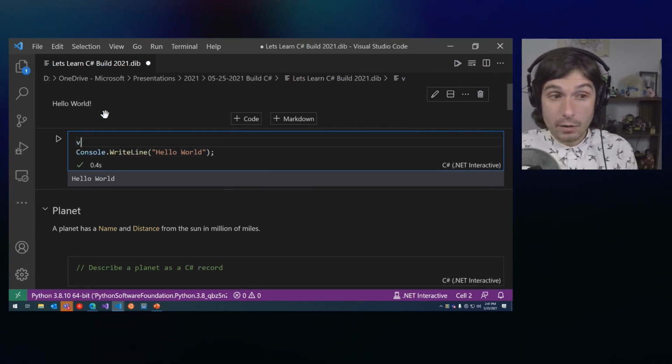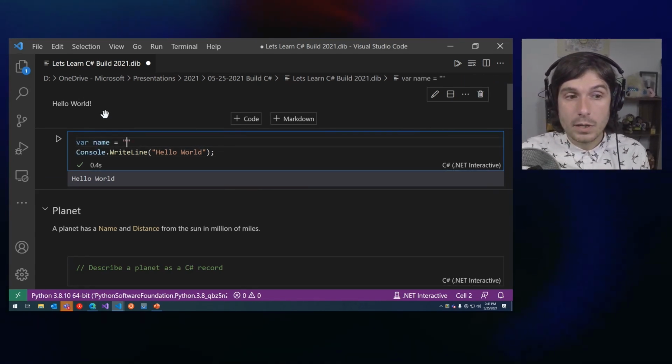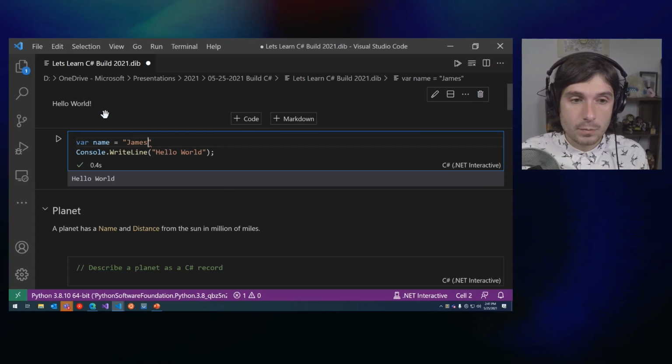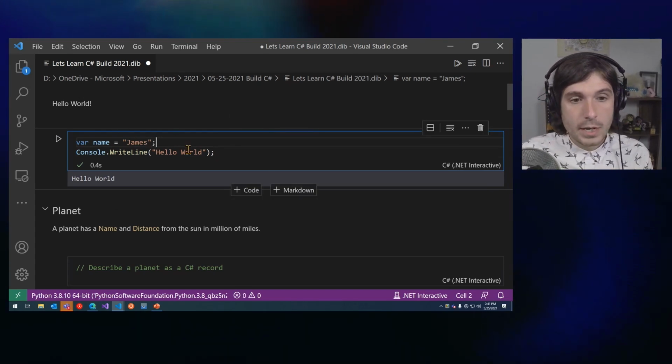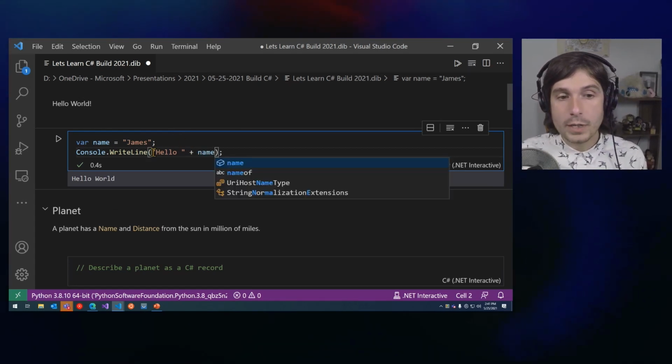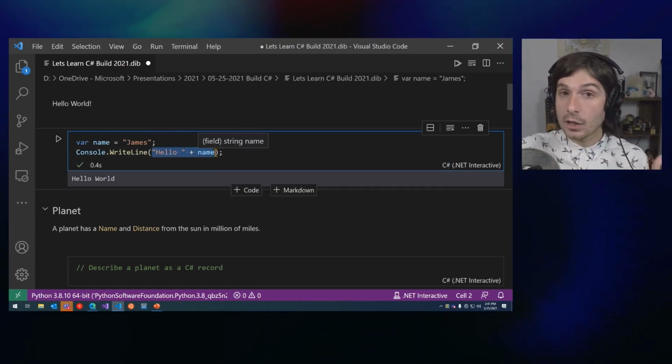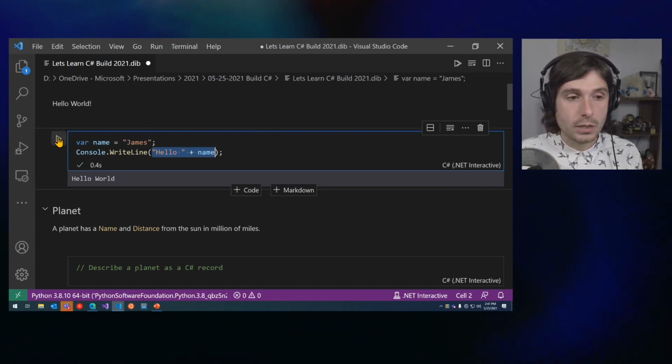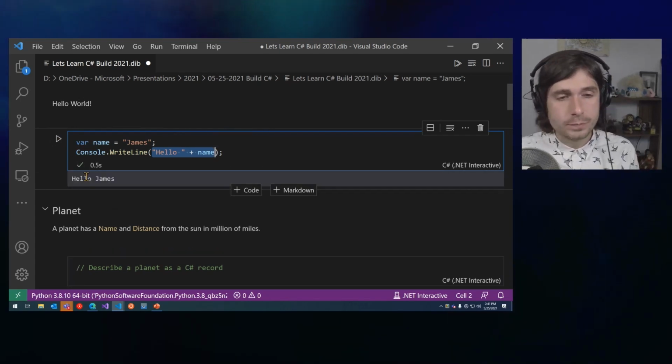Now we can use a variable, and I'll say name. I'm going to use a string here, and I'll say James. All right. Now instead of hello world, I could do plus name over here. And that will concatenate or add hello plus my name in the string. So here I can say hello James.